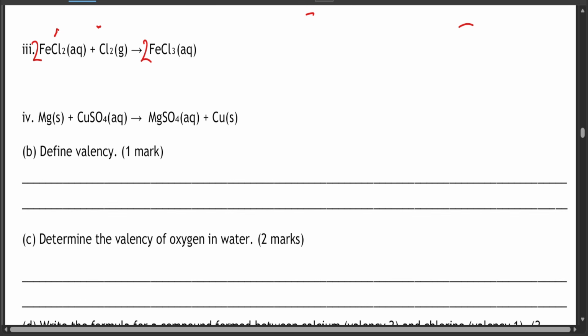Define valency. Valency is the combining capacity of an element. It is the ability of an element to either lose or gain electrons. But it's just the combining capacity of an element.